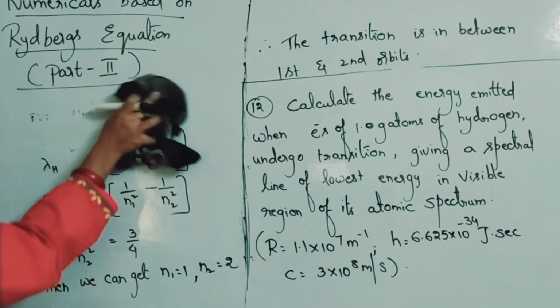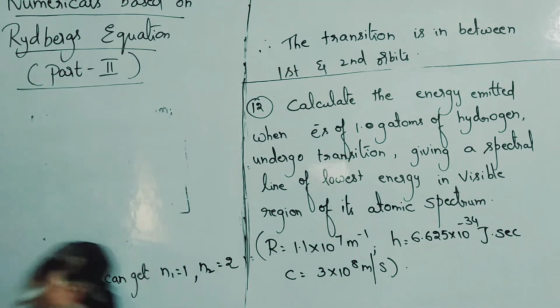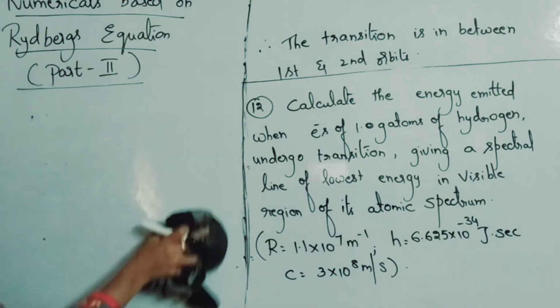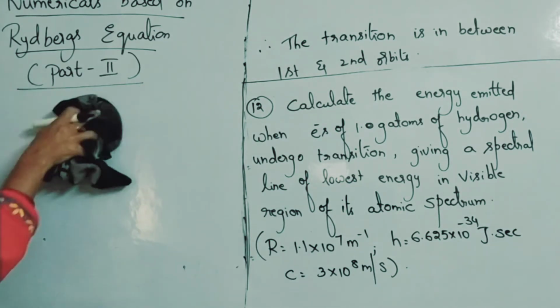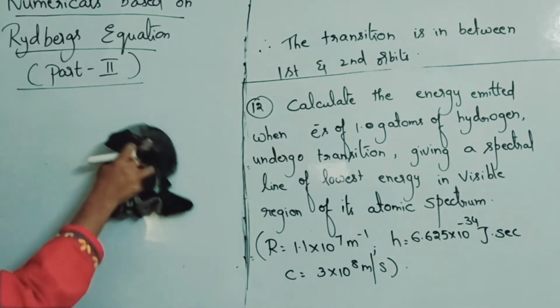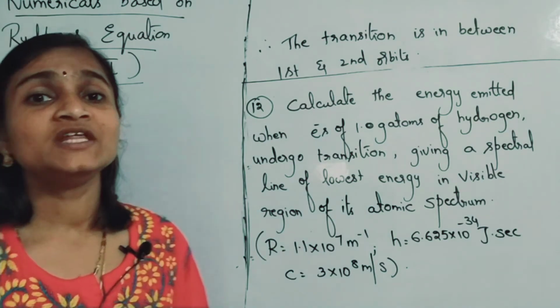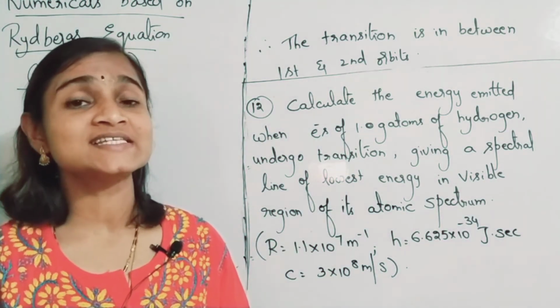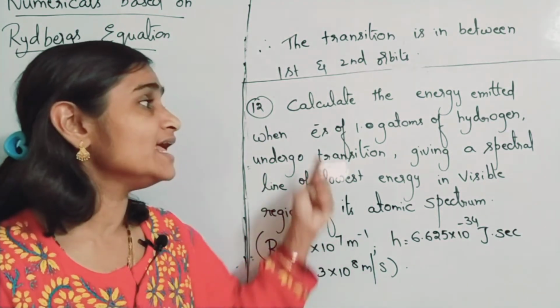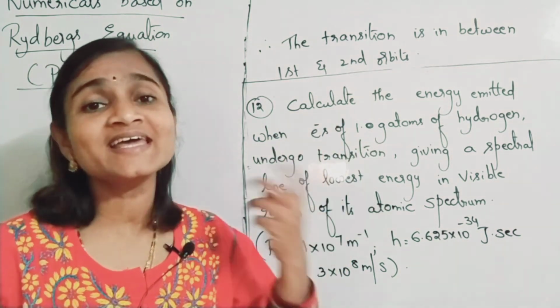So what you have to do? Let us do the solution for this problem. 12th question. Please understand the question carefully. What is given to you? Calculate the energy emitted. He is asking you to find energy. The spectral line has lowest energy, means what? It is the line of longest wavelength. Line of longest wavelength means it should be the first line of the series. Please understand the point carefully. He gave certain points indirectly.